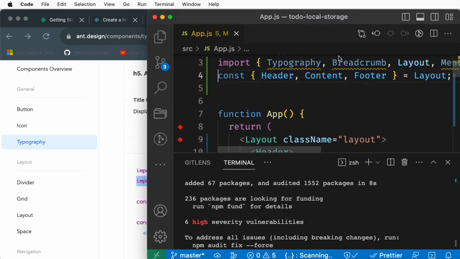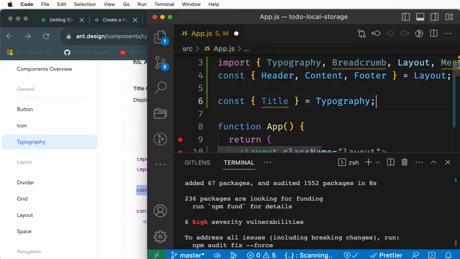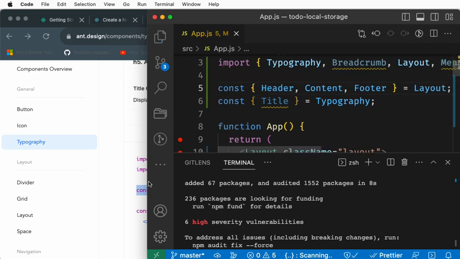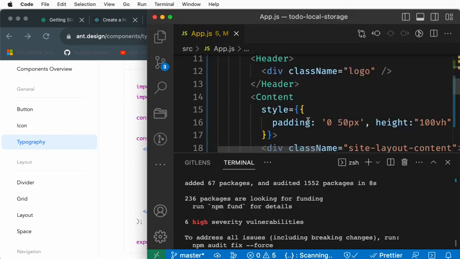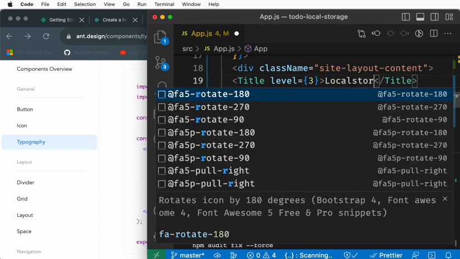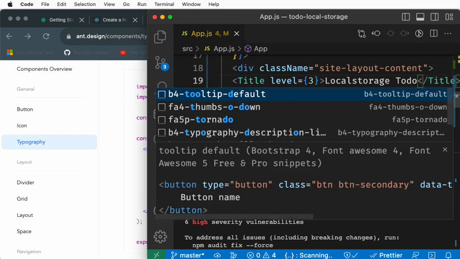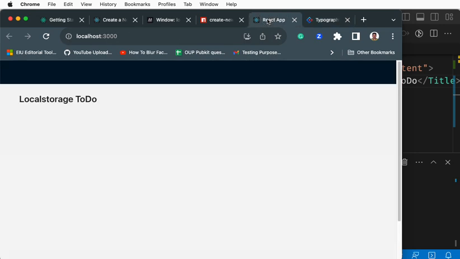So we copy pasted again. Copy this const. Whatever the framework says, it's better you follow as such. Now they say h1, h2, h3. In our case, I really like this h3. Let it be smaller. Here we say local storage to-do. All right. Can you see our application? Yeah, this is the one.